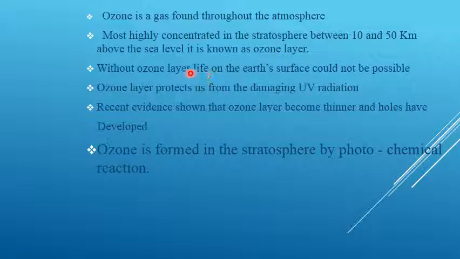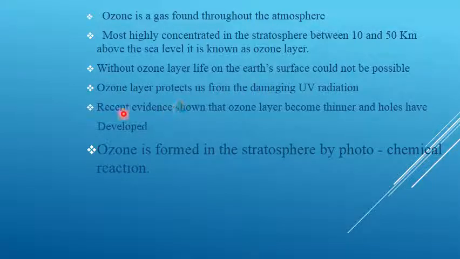Without the ozone layer, life on the earth's surface would not be possible. Why is the ozone layer very important? The ozone layer protects us from damaging UV radiation. Sun rays emit a lot of UV radiation, and the ozone layer protects us from this damaging UV radiation.